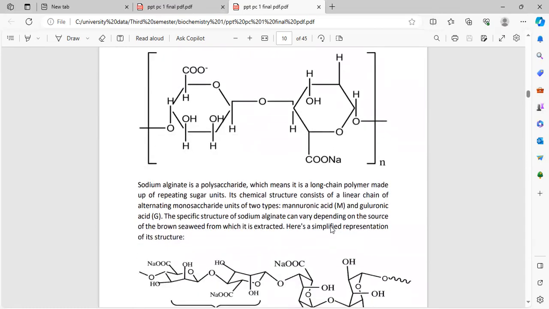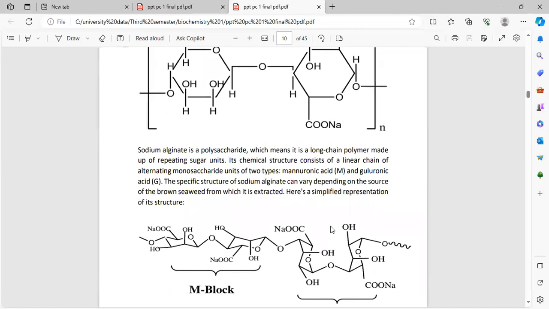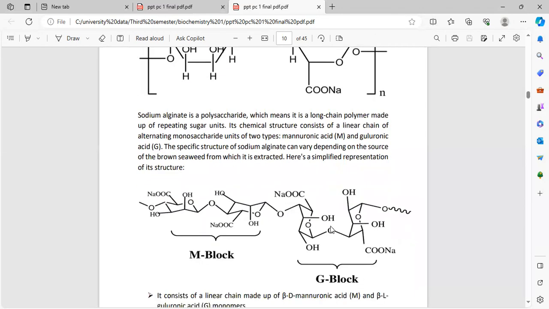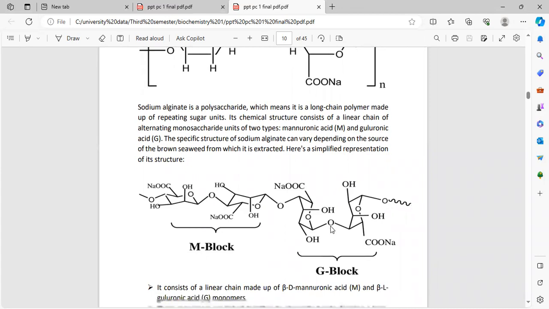Sodium alginate is a polysaccharide, which means it is a long chain polymer made up of repeating sugar units. Its chemical structure consists of a linear chain of alternating monosaccharide units of two types, mannuronic acid, M, and guluronic acid, G. The specific structure of sodium alginate can vary depending on the source of the brown seaweed from which it is extracted. Here is a simplified representation of its structure.